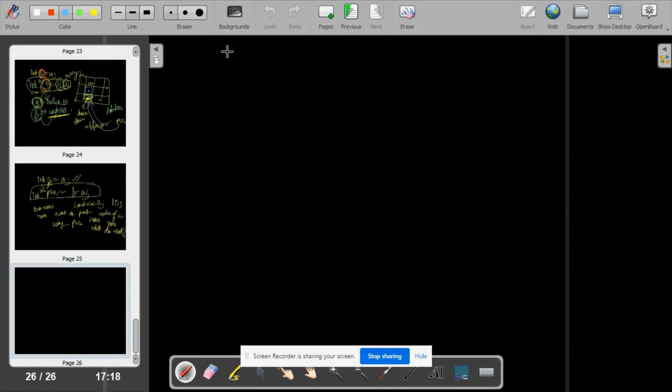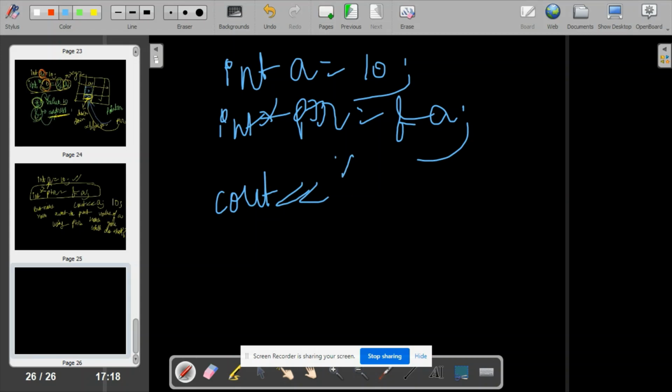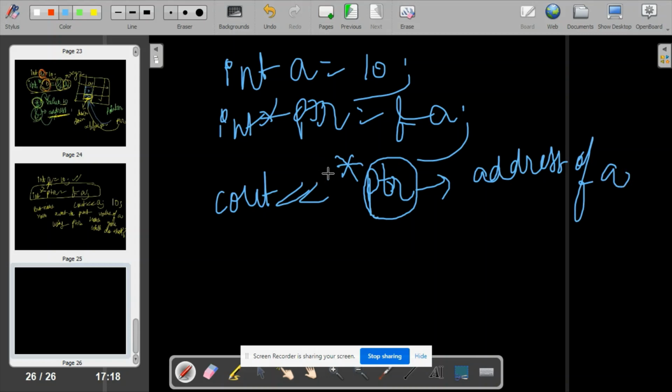Let me take you to another page. So what I did: int a is equal to 10, and int star ptr is equal to address of a. If you want to print using the pointer, you will simply write asterisk ptr, because now this ptr has the address of a, and when you put an asterisk, I already told you this star is used to get the value at an address.